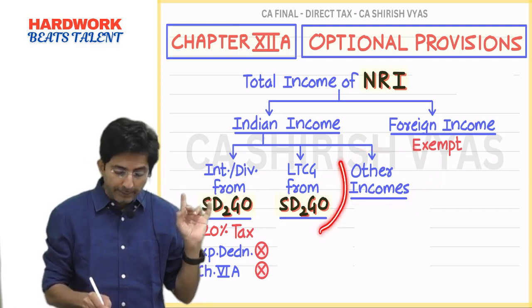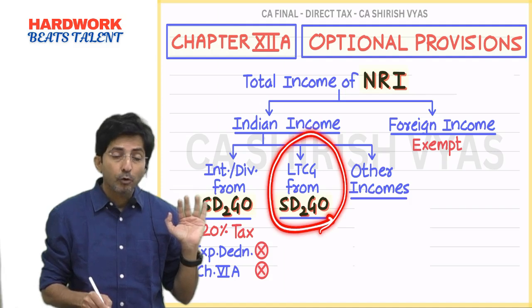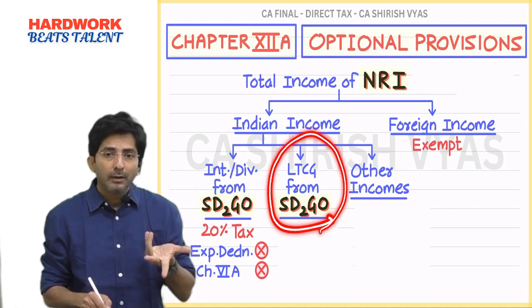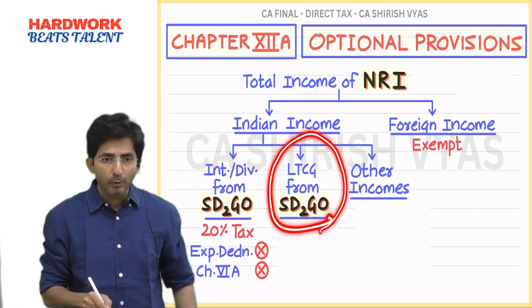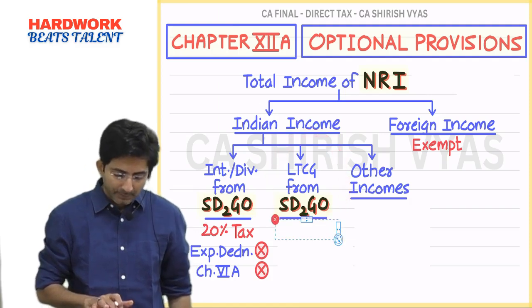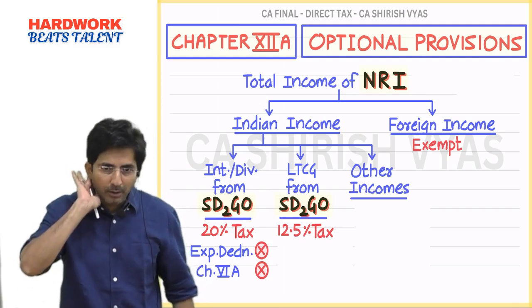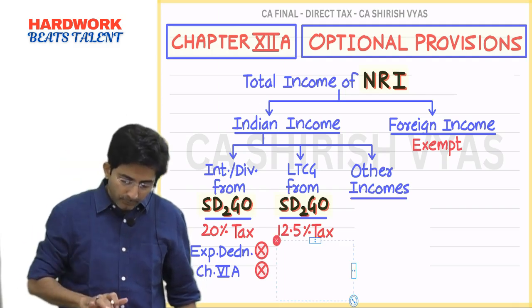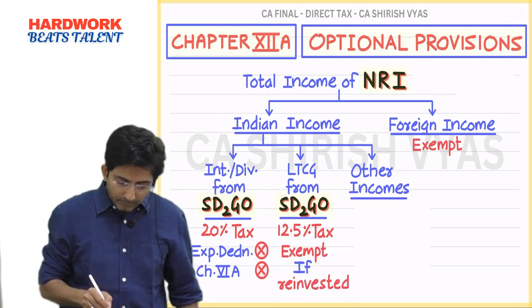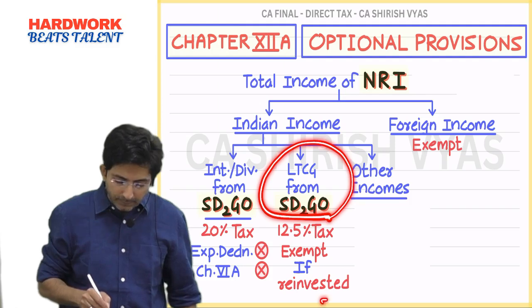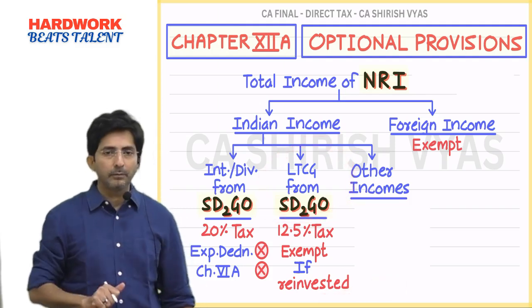But if you generate a long term gain from selling SARGO, then there is a special treatment. You know what is the special treatment? Tax will be 12.5%. The rate of tax looks normal, but you will get this totally exempt if it is reinvested in another SARGO.